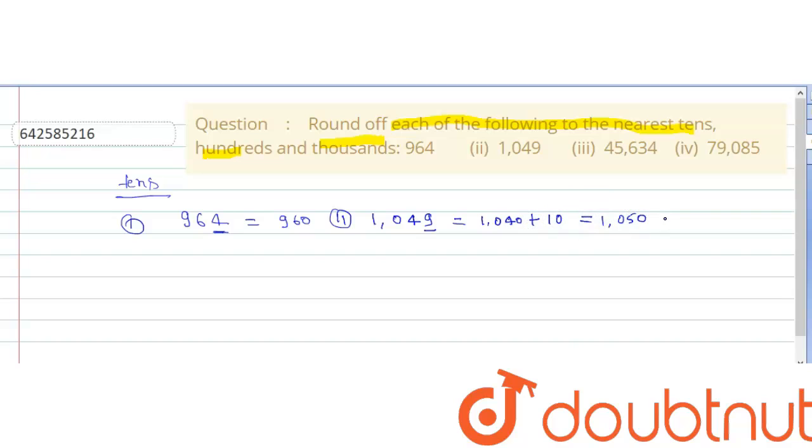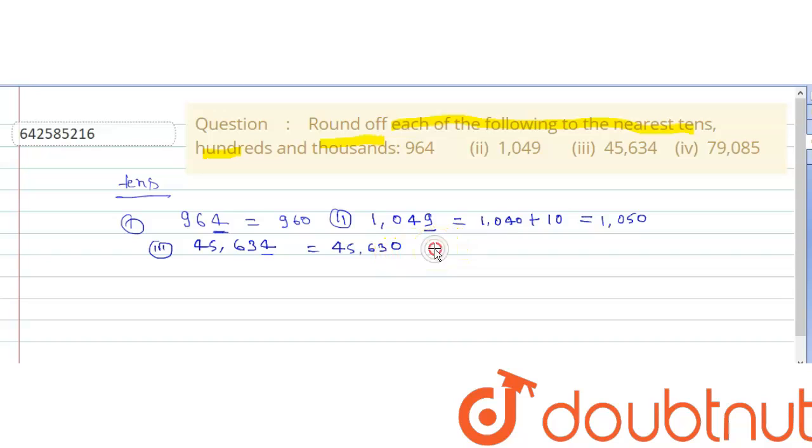Our third part is 45,634. Rounding it to the nearest tens, I will look at the last digit, which is 4, and 4 is less than 5. So after rounding off, it will give 45,630. Because 4 is less than 5, 34 is written as 30. So 45,630 is what it will give after rounding off.